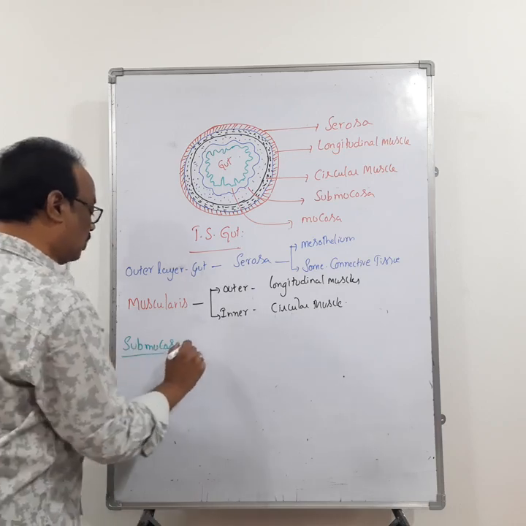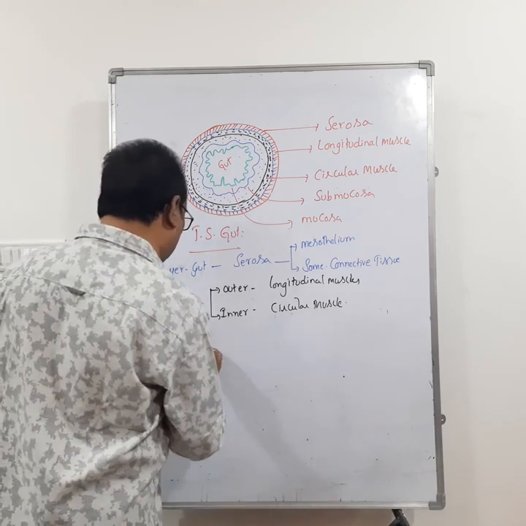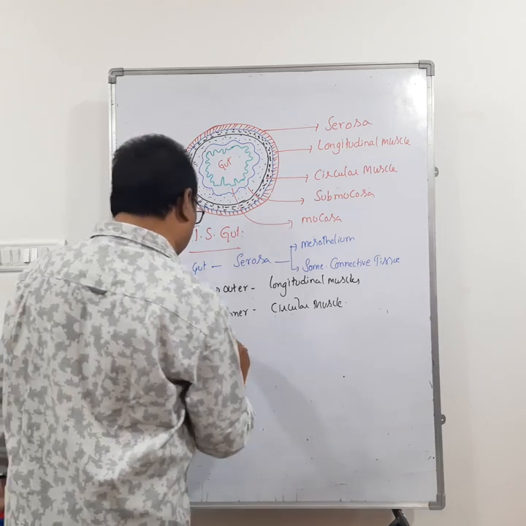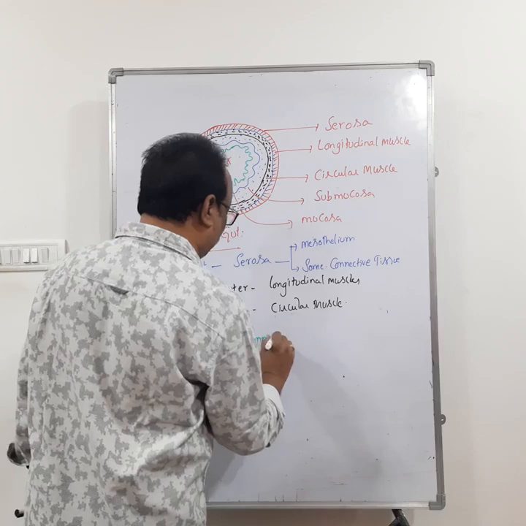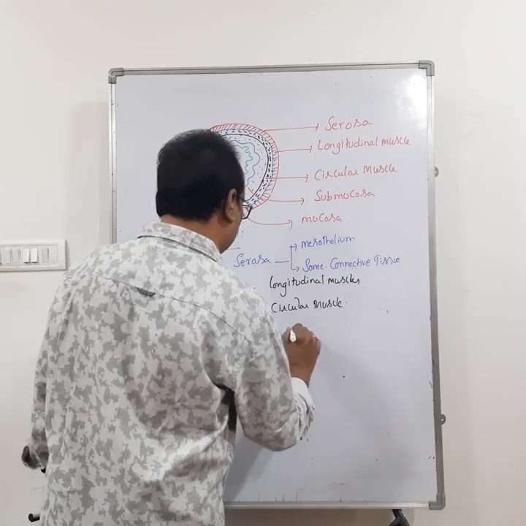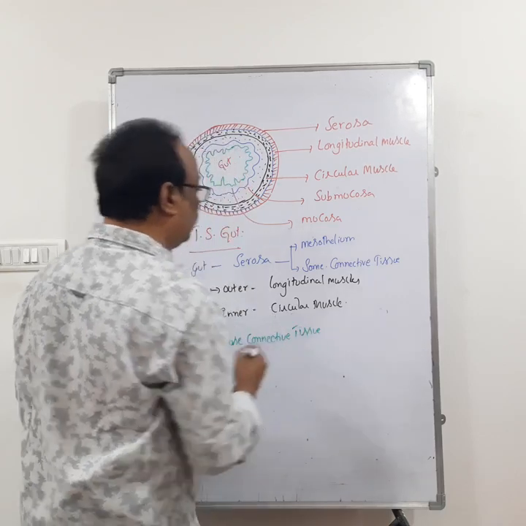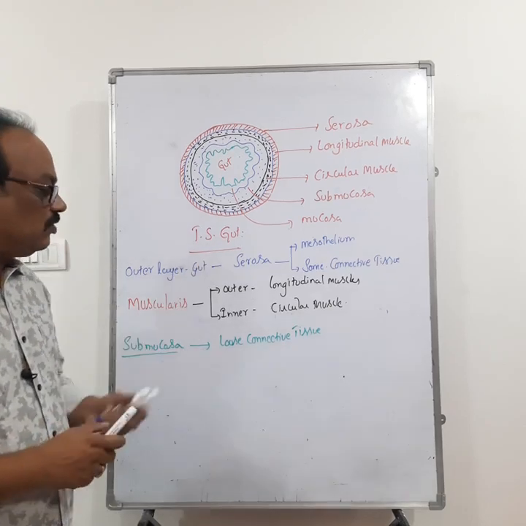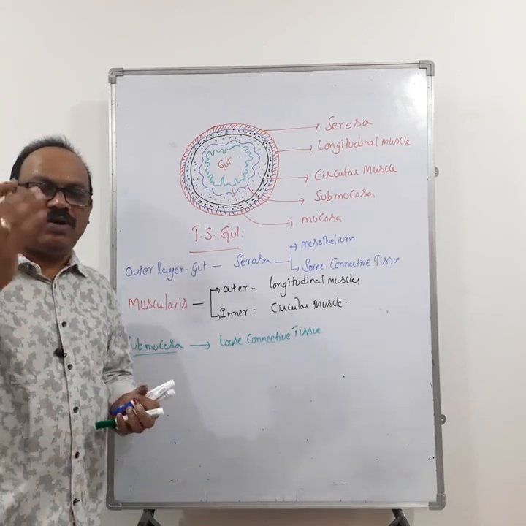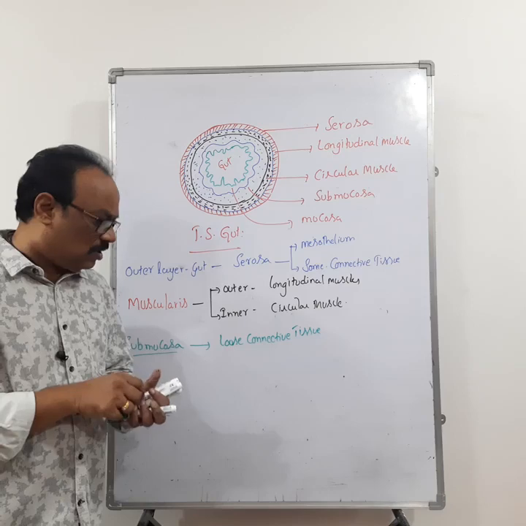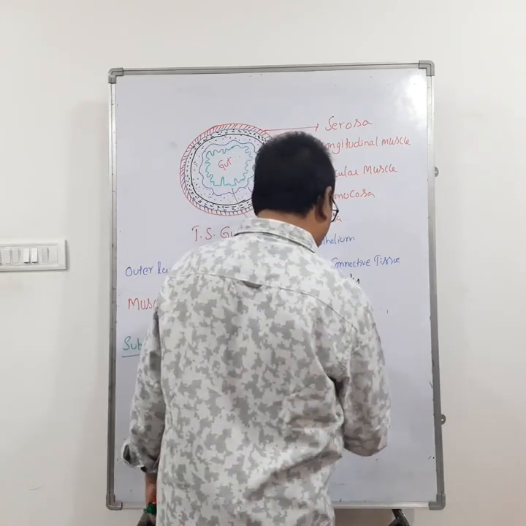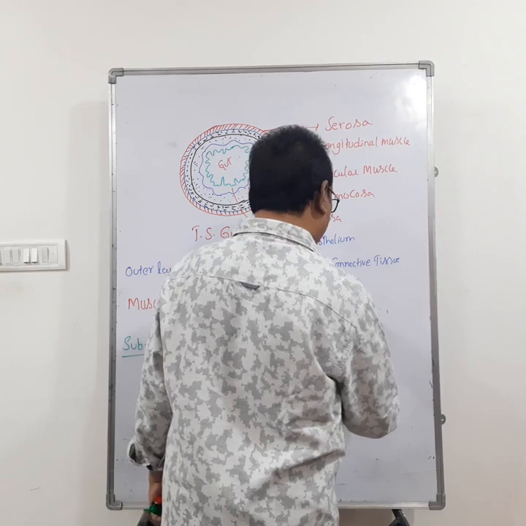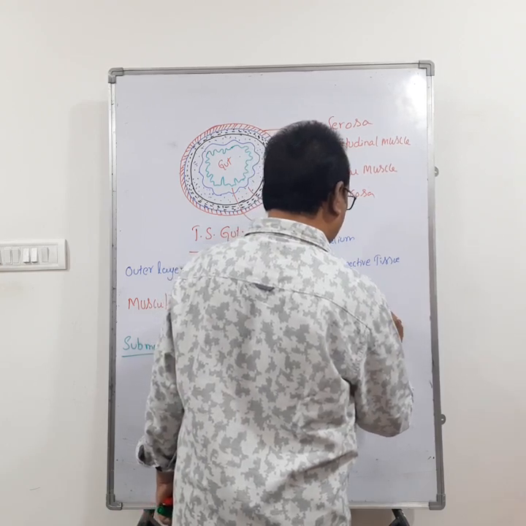Then the submucosa is made up of loose connective tissue. Very important about submucosa. Remember the word. It is made up of loose connective tissue. Along with the loose connective tissue, it consists of blood vessels.